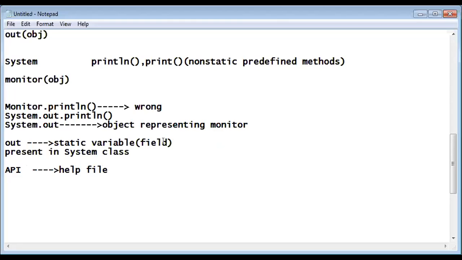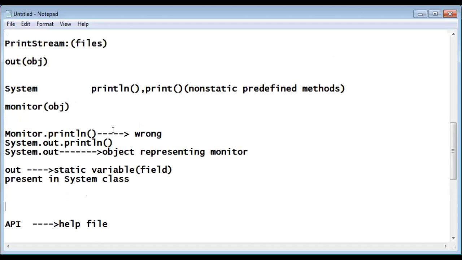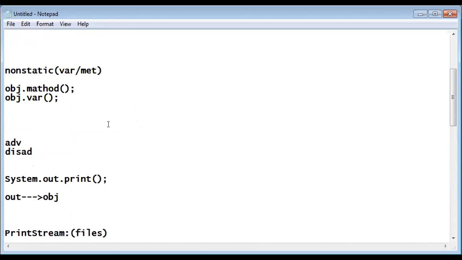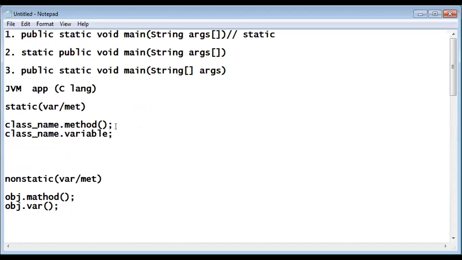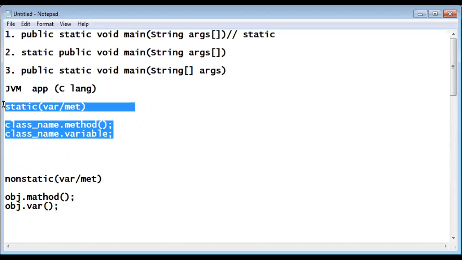Now our subject matter is system.out.print. Let me complete that. Time is ticking. So out is a static variable, and static variables can be called fields in Java. How to invoke out? Please recollect your code, I have done it here. How do you invoke a static variable? Please study the code which I have highlighted and answer this question.